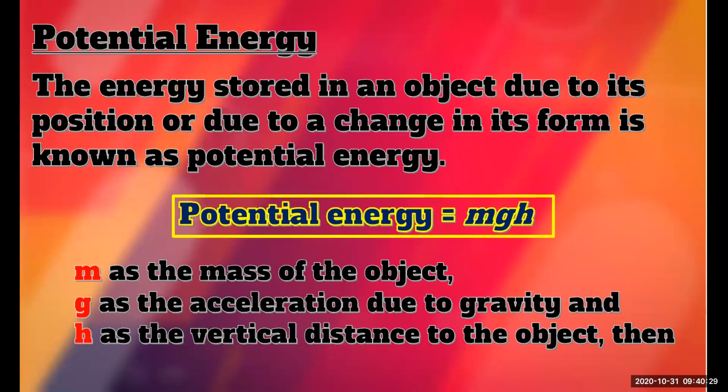A mountain can be given as an example for potential energy. If an object is kept on the top of the mountain, that object has potential energy. If an object is on the ground, on the surface, it does not have potential energy. Landslides also happen because the stored potential energy is converted to kinetic energy.